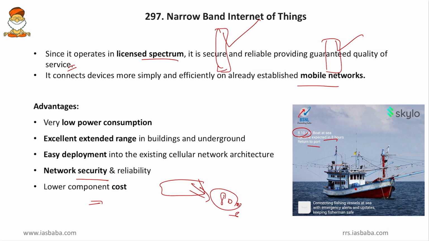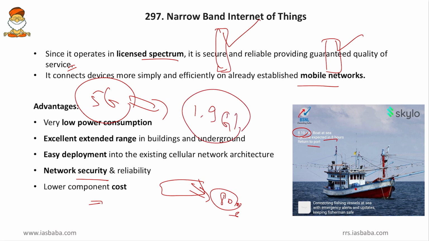So, I hope you have understood this narrowband Internet of Things. Instead of using the broadest band which works at 5 gigahertz etc., we will use only the 1.9 gigahertz band, and with this we will provide low cost internet. Even though it is slower in speed, it does not matter, because our rural people lack even this facility. So this is a low budget Starlink project, we can say in other words. If you have better knowledge of the Starlink project of Elon Musk, you can understand this even better.